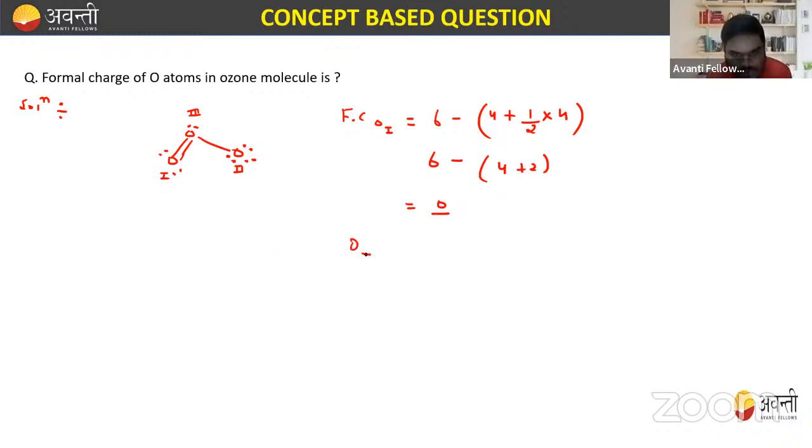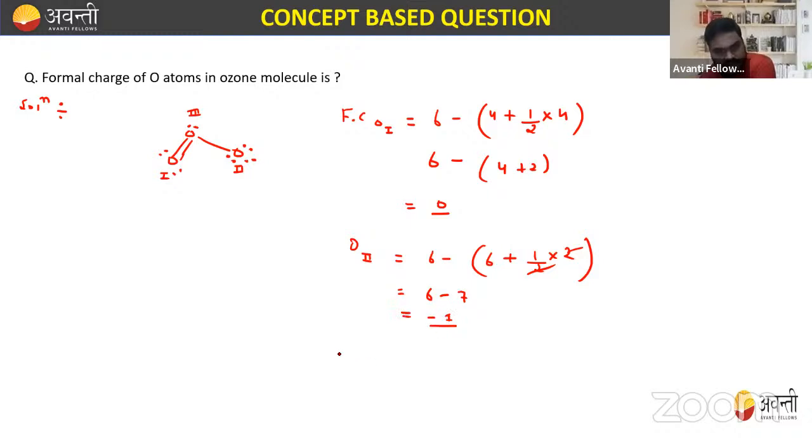Similarly, if you want to calculate the formal charge on oxygen number 2, how will you calculate it? Again, valence electrons is 6, lone pair electrons is 6, plus half into the number of bond electrons, that is 2, so plus 1. It comes out to be 6 minus 7, which is equal to minus 1.